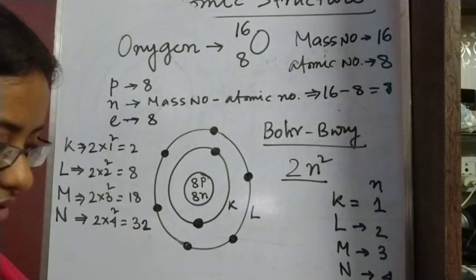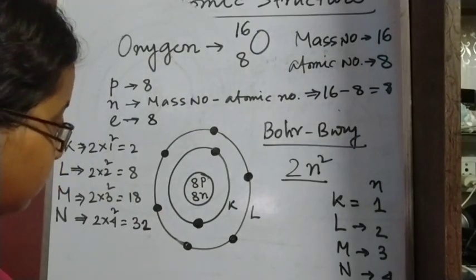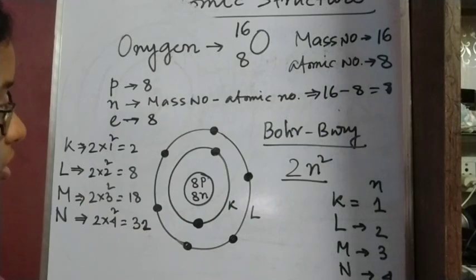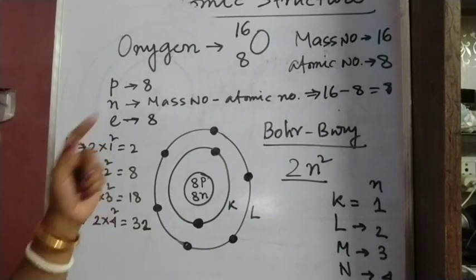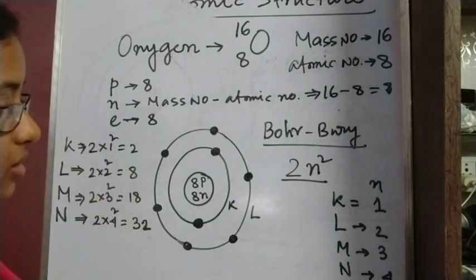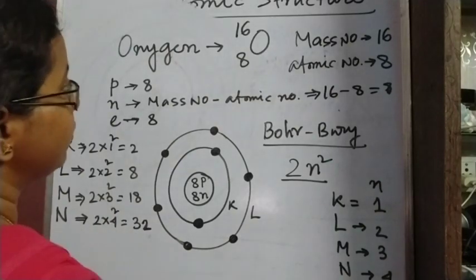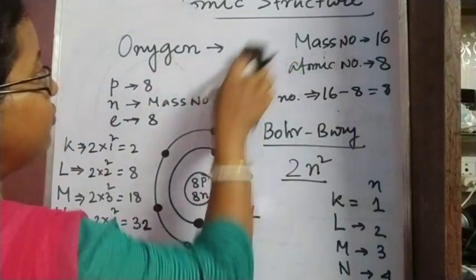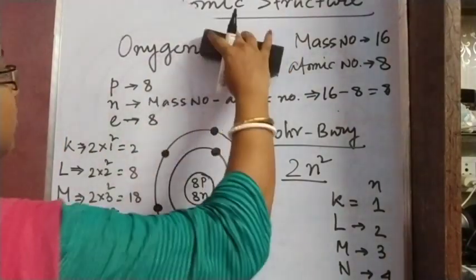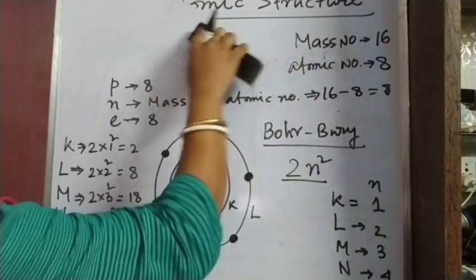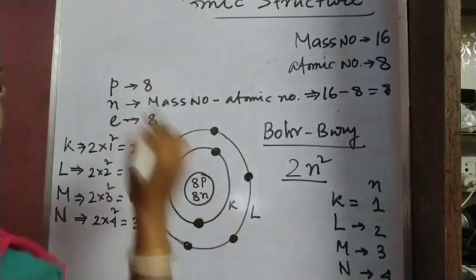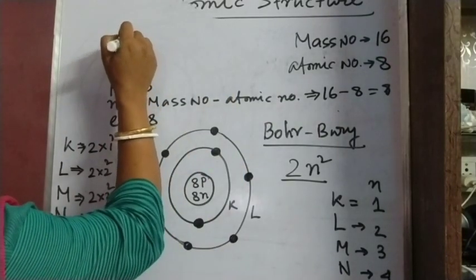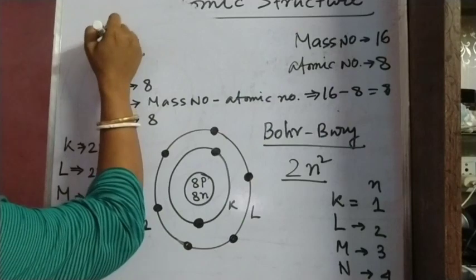Next, let us draw some more elements' atomic structures. This we have drawn for oxygen. Now let us draw it for chlorine. Chlorine we can represent as Cl 35 17.